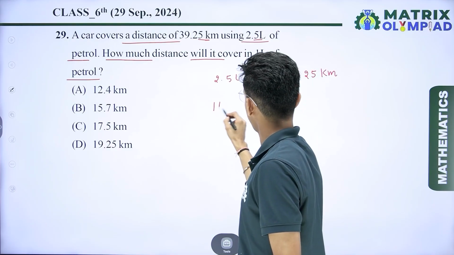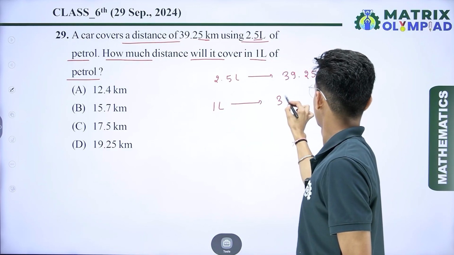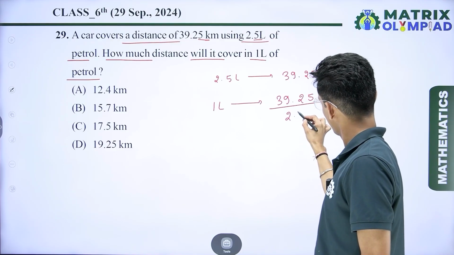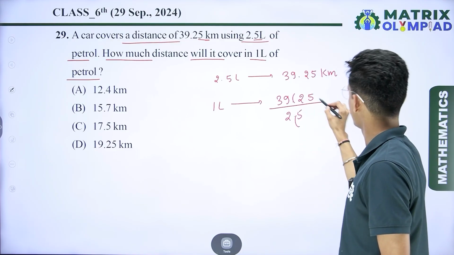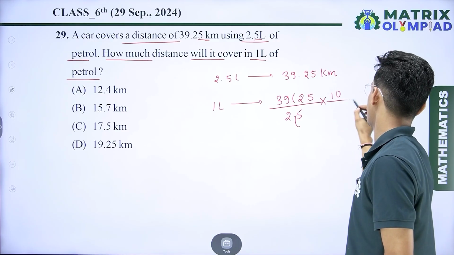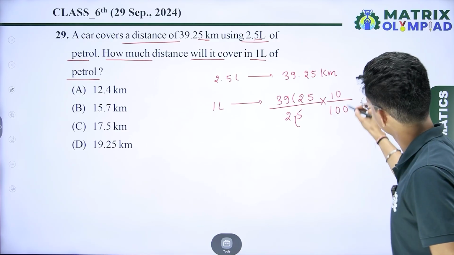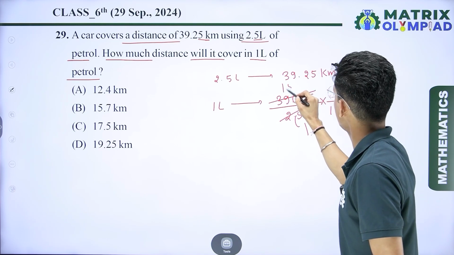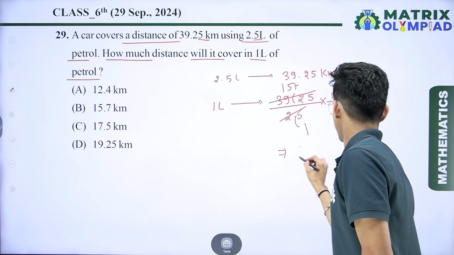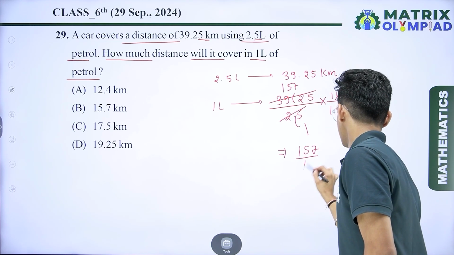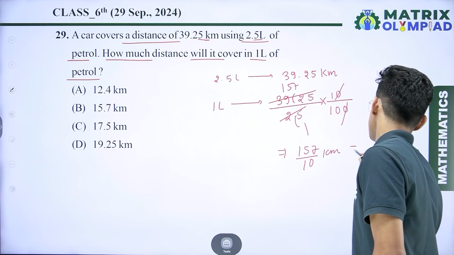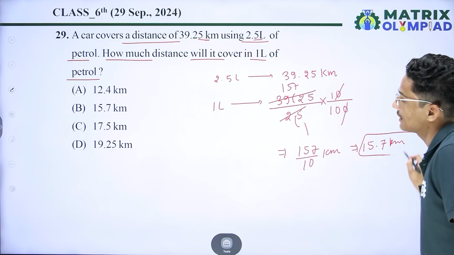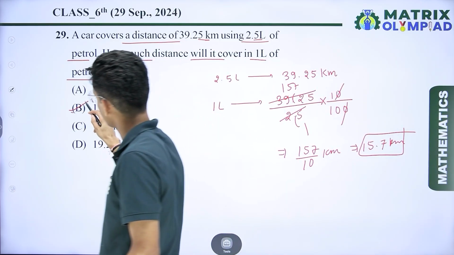So for 1 liter of petrol I can say 39.25 divided by 2.5. If I remove this decimal and this decimal, then I can say 10 upon 100. So 10 and 10 cancel out, and here 25 25 and here 157. So I can say 157 upon 10 kilometers, that is 15.7 kilometers. Check which option is correct. Here option number B is the correct answer.